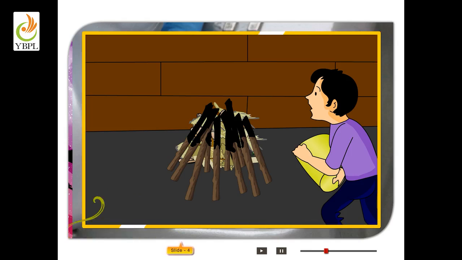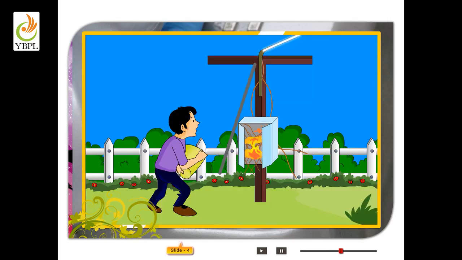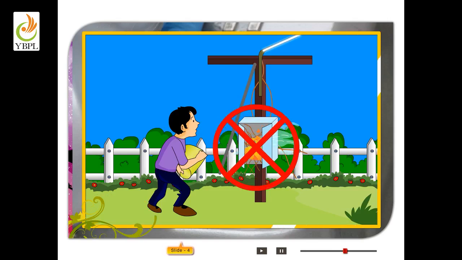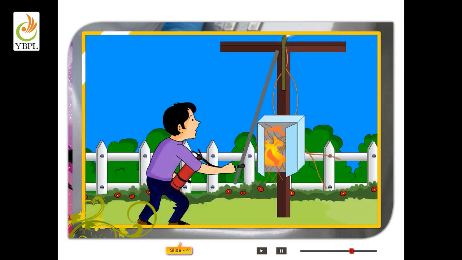Also, when the water is heated by the fire, it forms water vapor which surrounds the combustible material, helping in cutting off the supply of air and extinguishing the fire. Water should not be used to put off a fire caused by electricity. This is because water is a good conductor of electricity. It can give an electric shock to the person putting off the fire. Use sand or a fire extinguisher to put off such a fire.